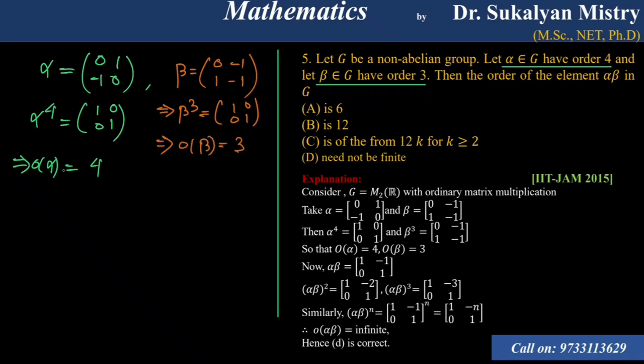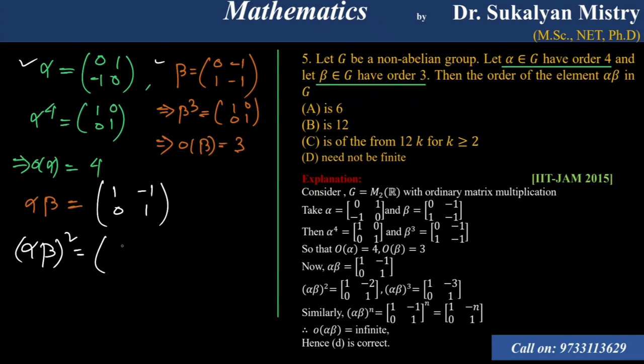So order of alpha is 4, order of beta is 3. So now calculate alpha beta. What is alpha beta? You have to multiply alpha with beta. So we get 1 minus 1, 0 1. Similarly alpha beta square, you get 1 minus 2, 0 1.